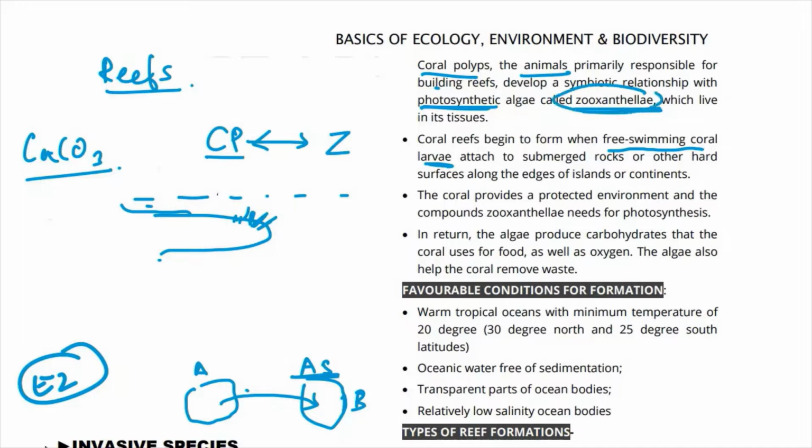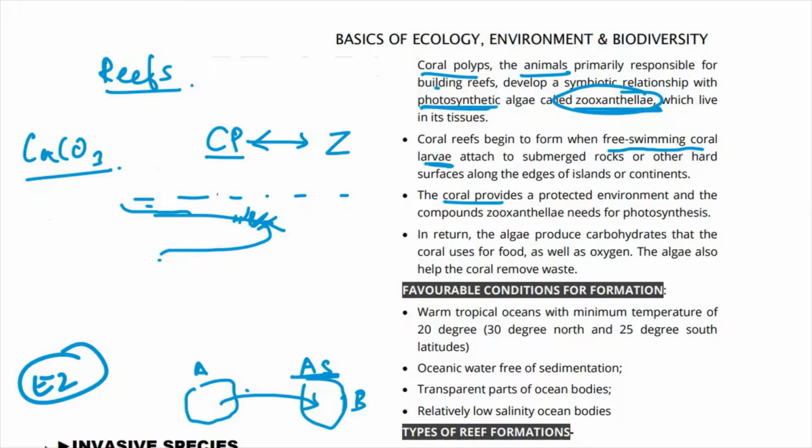and then what happens is that the corals के tissues में zooxanthellae हैं. So corals provide a protected environment to the zooxanthellae. So एक zooxanthellae यहाँ पे आ जाता है because the zooxanthellae algae gets a protected environment, and the corals also provide the compounds that the zooxanthellae needs for carrying out photosynthesis. इसके बदले में कोरल को क्या मिलता है? एल्गे को अपने यहाँ पर रखने से कोरल को carbohydrates मिलते हैं.